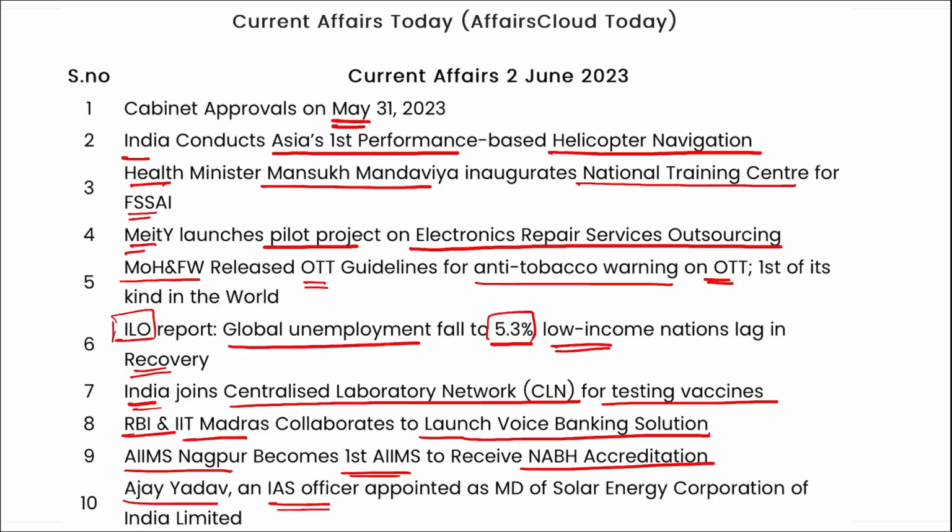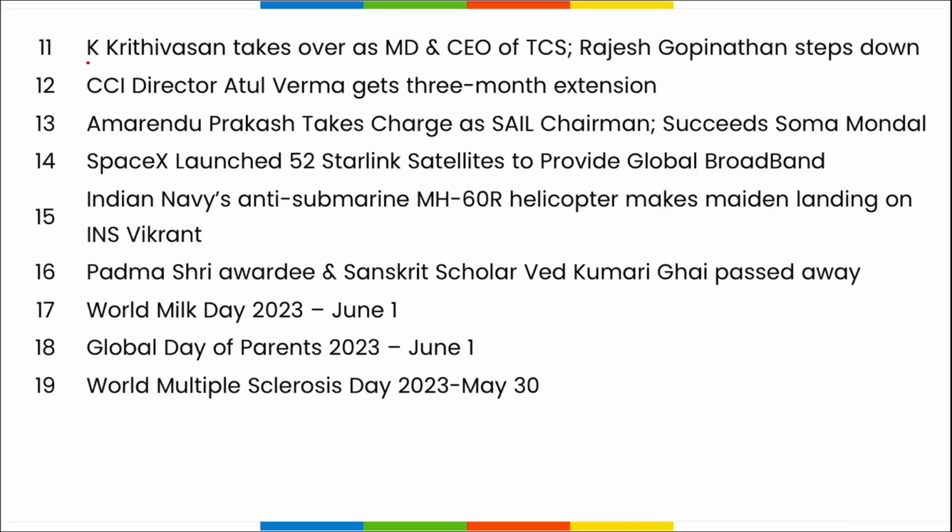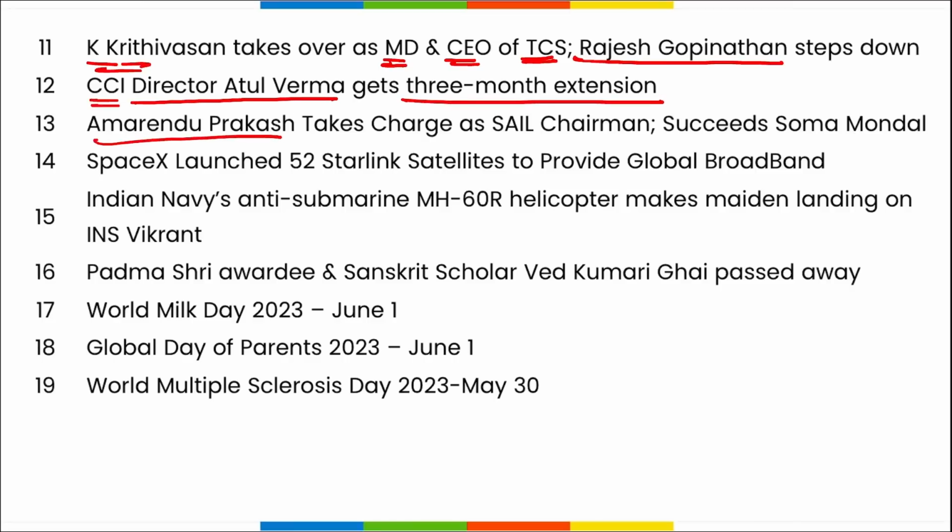Ajay Yadav, an IAS officer, appointed as MD of Solar Energy Corporation of India Limited. Next, K. Krithivasan takes over as Managing Director and Chief Executive Officer of TCS, and Rajesh Gopinathan has stepped down from the position. CCI Director Atul Verma got the 3-month extension. Amrendu Prakash has taken over the charge as the SAIL chairperson and succeeded Soma Mandal.